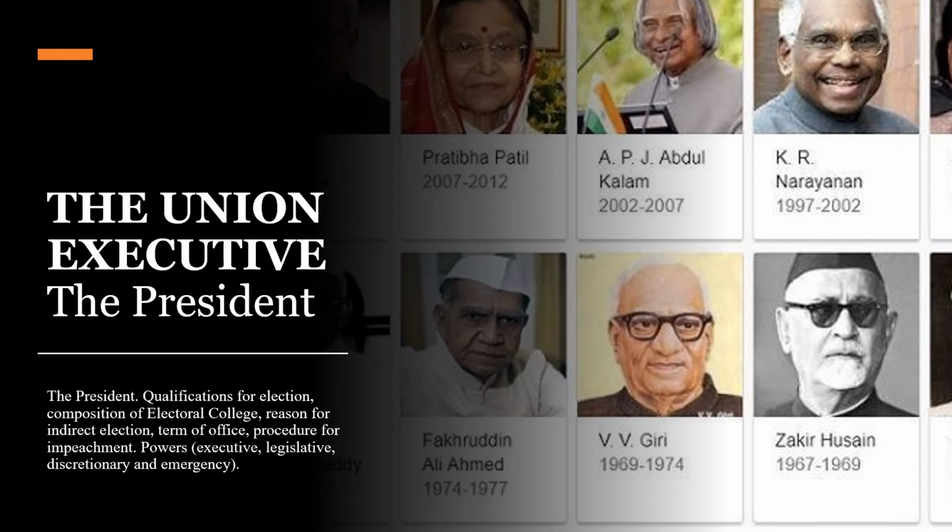Today we are going to learn the Union Executive and we are focusing on the President. And about the President, you have to learn qualifications for election, composition of the Electoral College, reason for indirect election, term of office, procedure for impeachment, powers: executive, legislative, discretionary and emergency. You can see a list of presidents here and you are familiar with most of all: Abdul Kalam and K.R. Narayanan and Pratibha Patil.